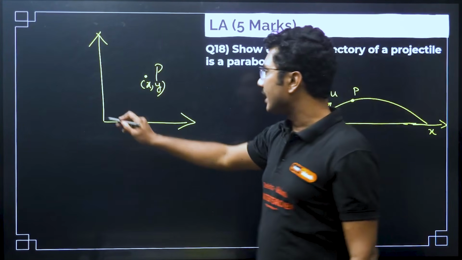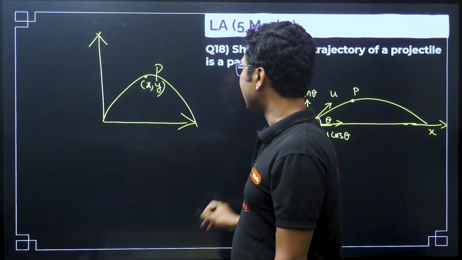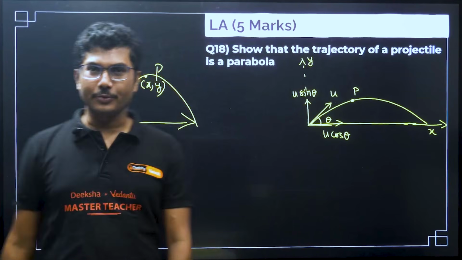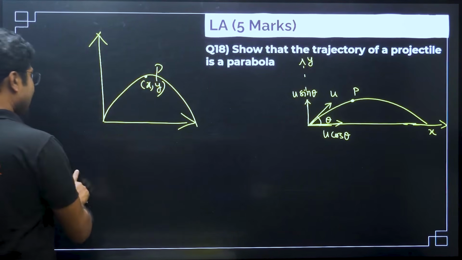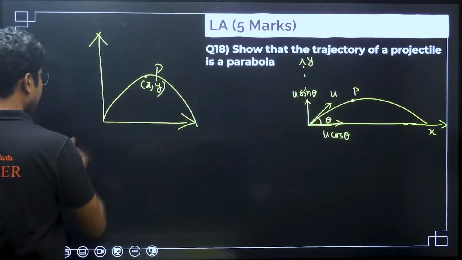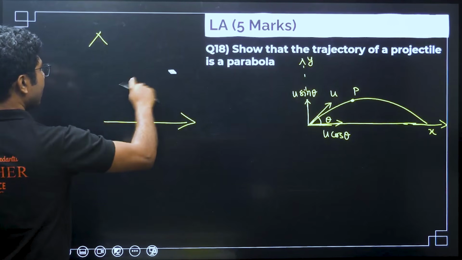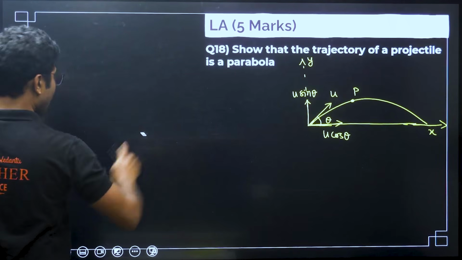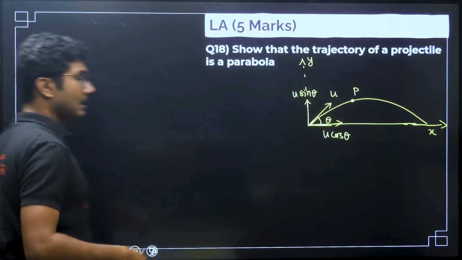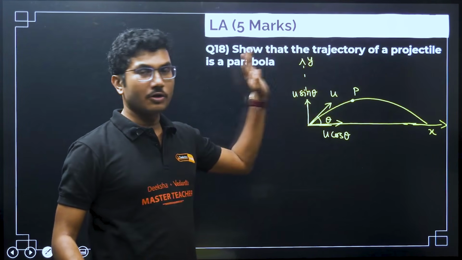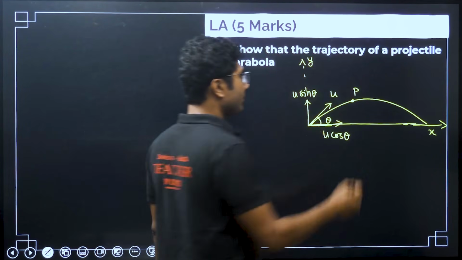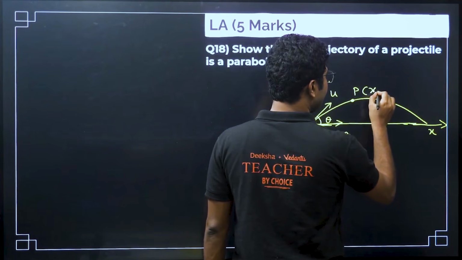This same point P can fall on the path of a projectile, because it is a random point. Here we are deliberately taking this point P on the path of the projectile itself, so here also we will mark it as x and y.